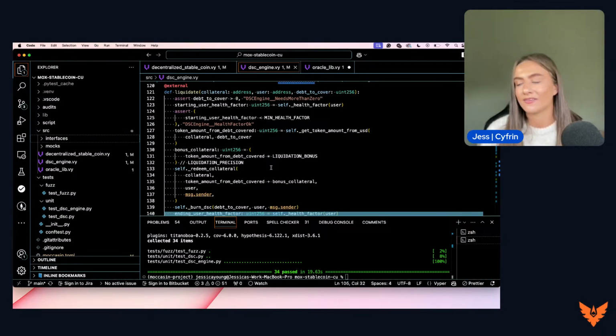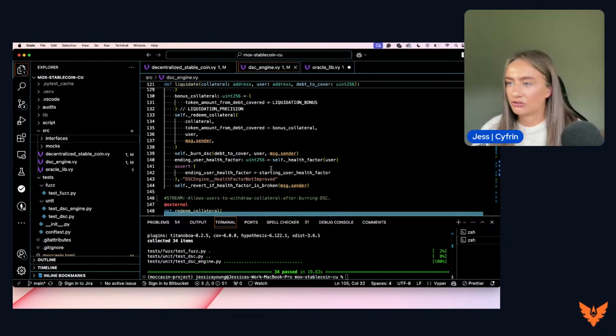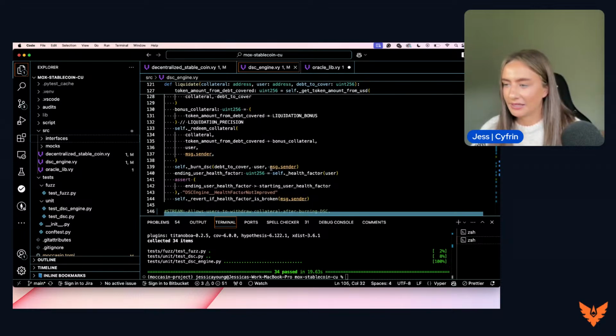Now, when we are forking this protocol, when we are deploying this protocol, we can actually change around with that bonus fee to be more desirable for liquidators or to be more beneficial for those who are depositing collateral into the contracts and reducing that health factor slightly.